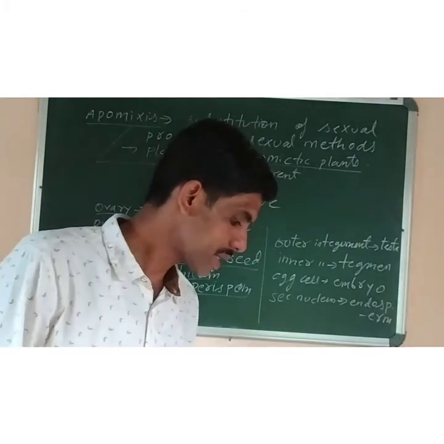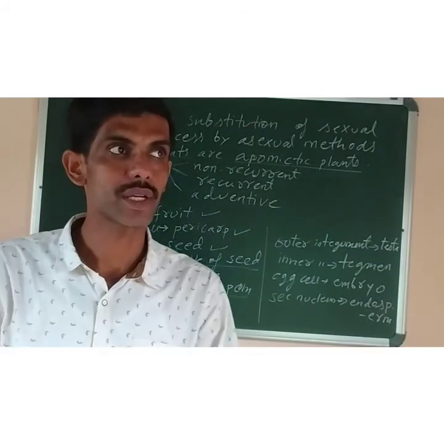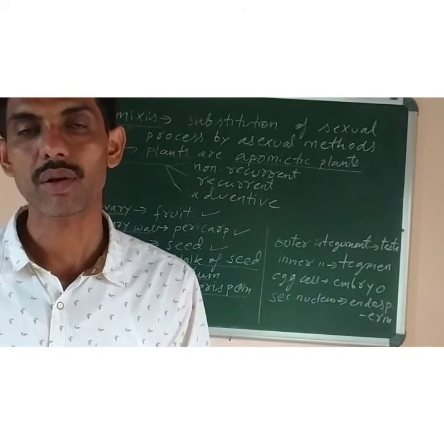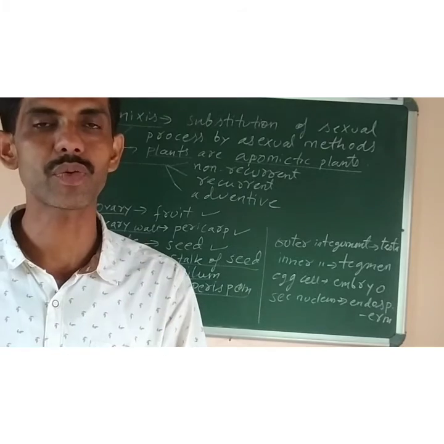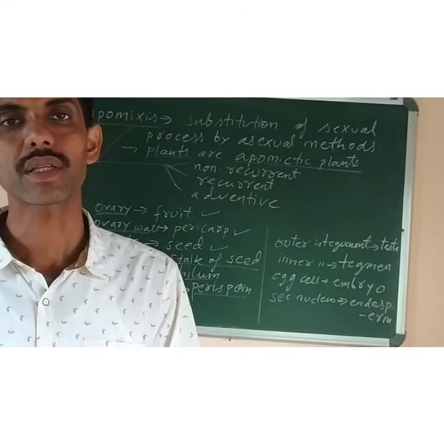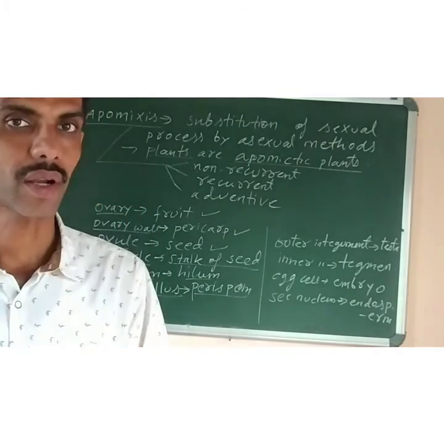Then next, what are dicot and monocot seeds? The seeds which contain one cotyledon, like maize, are called monocotyledonous seeds, whereas seeds which contain two cotyledons, like beans and pea, are called dicot seeds.